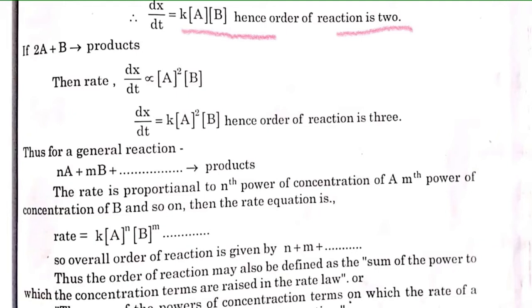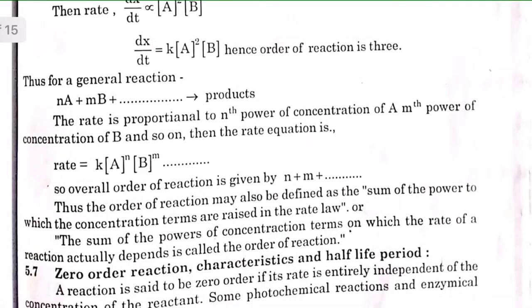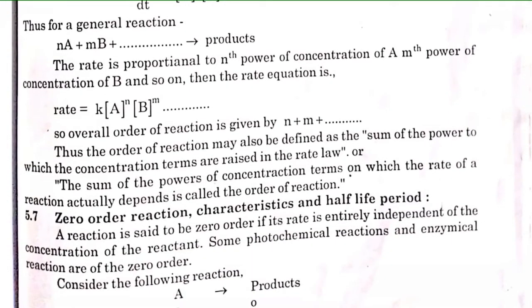For the general equation nA plus mB gives product, the rate is proportional to the nth power of the concentration of A and the mth power of the concentration of B, and so on. So the overall order of reaction is n plus m plus so on, right?